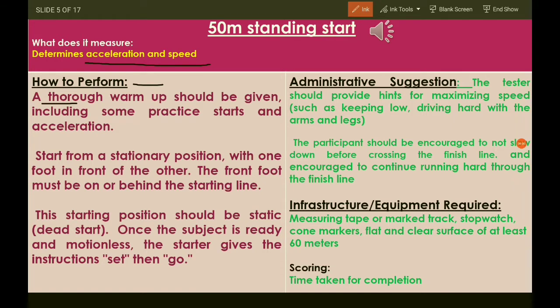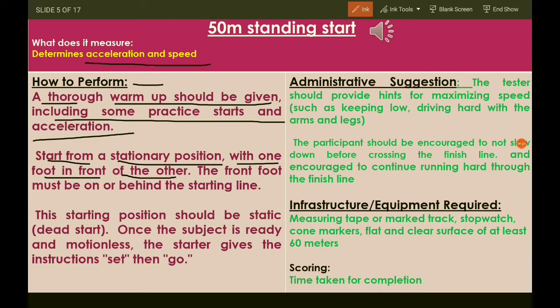A thorough warm-up should be given, including some practice starts and acceleration. It is very necessary to warm up the body before any activity. For the 50-meter start, the subject starts from a stationary position without moving any body part, with one foot in front of the other, and the front foot must be behind the starting line.